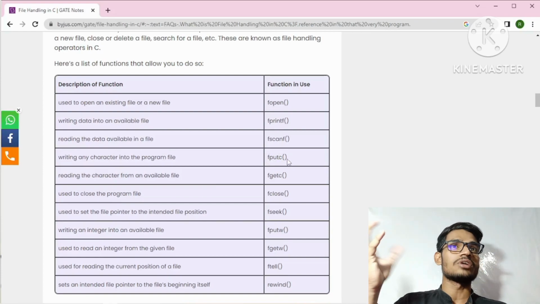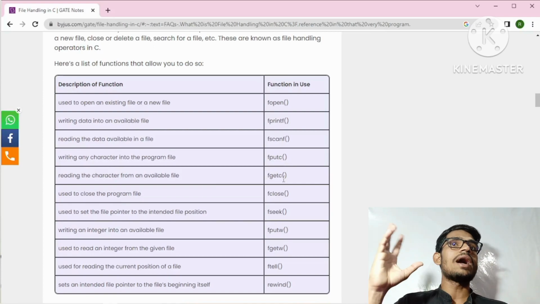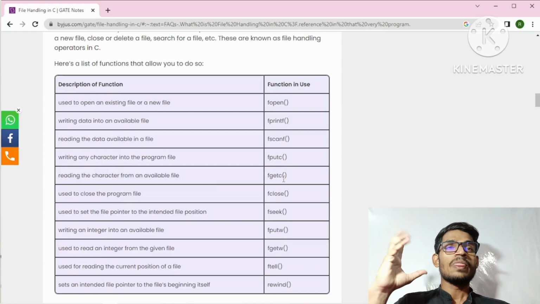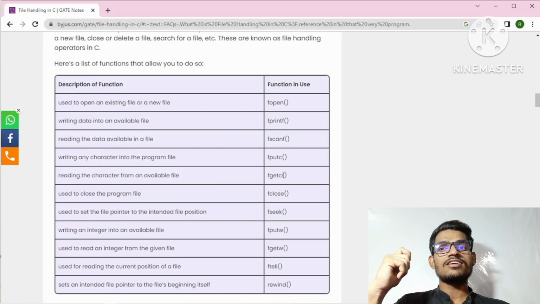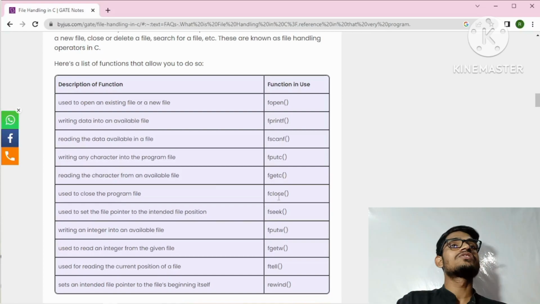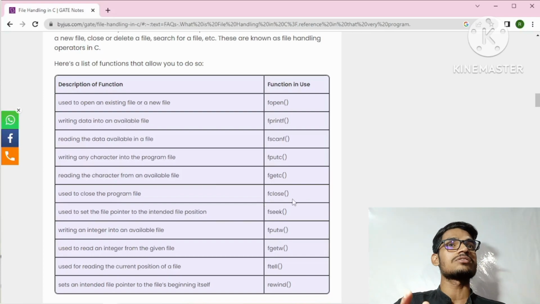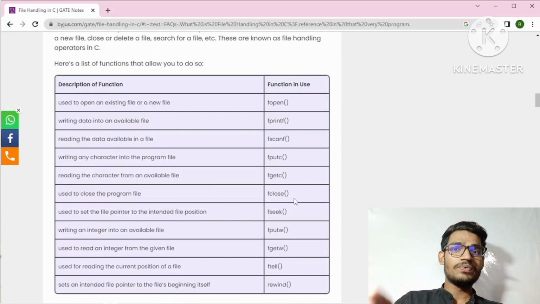Okay, and c stands for the character. Then here we have fgetc, that is file get character, which means it will read one character at a time. fclose means the file is going to close here. When we use the fclose function, our file will be closed, and then we can also open our file in a different mode.